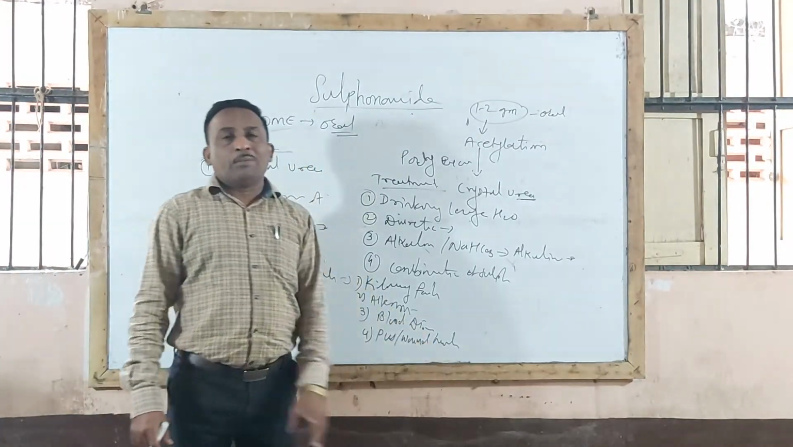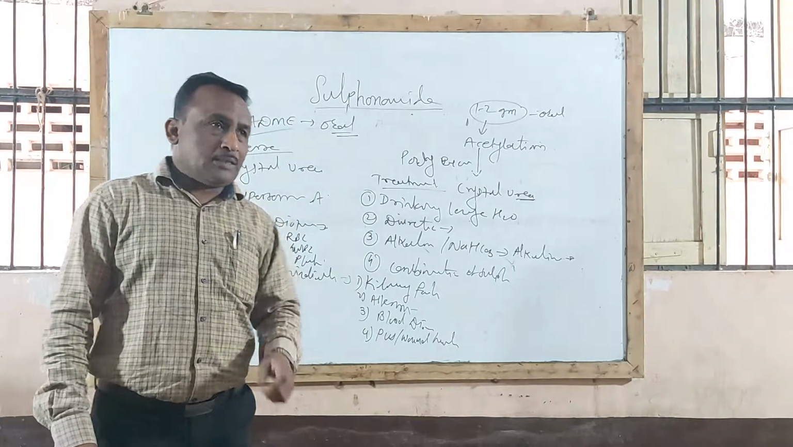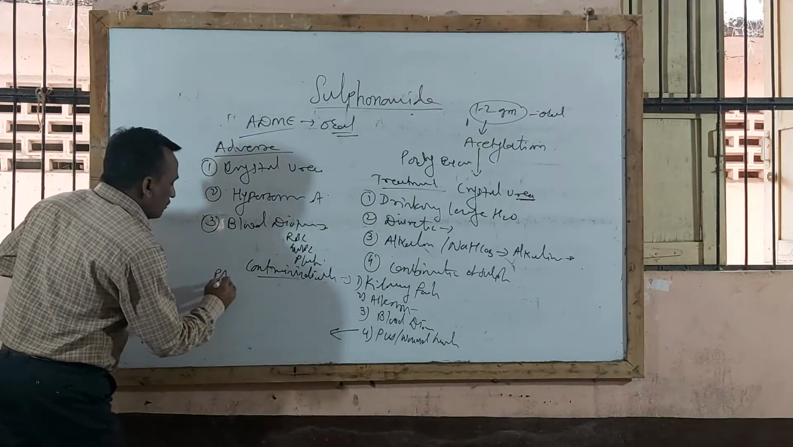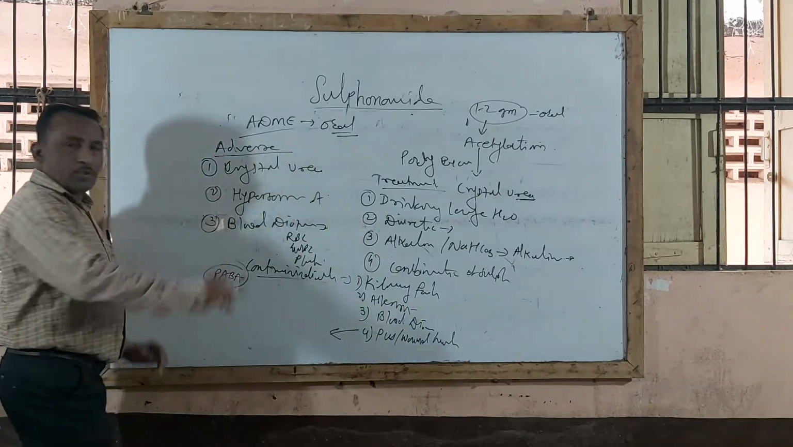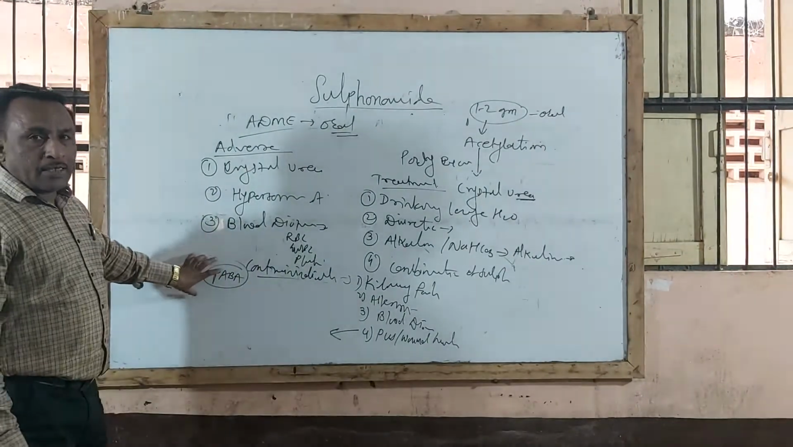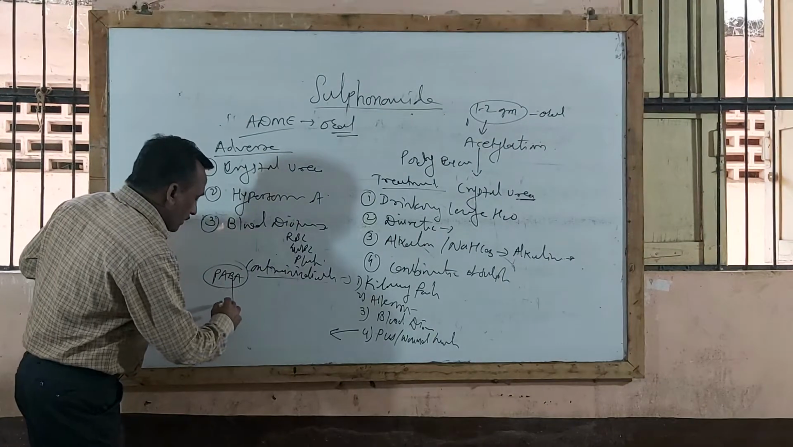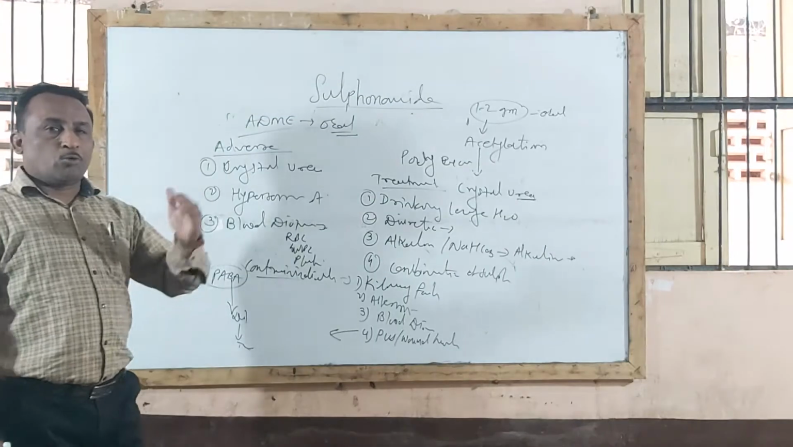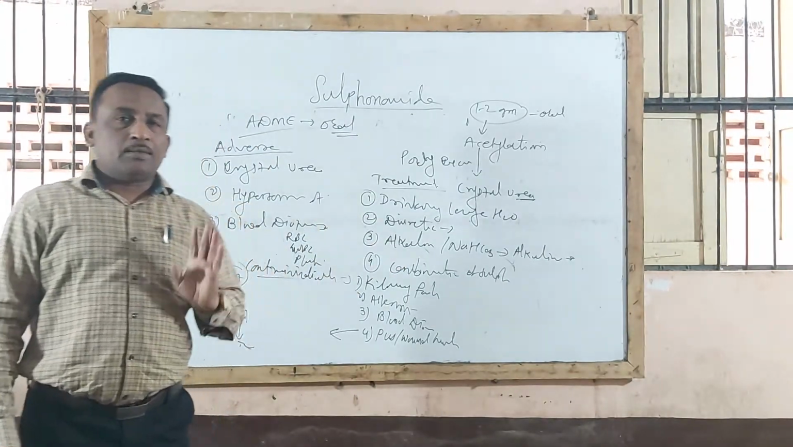Why sulfonamides are ineffective in presence of pus or in wound healing condition. This is because pus contains a higher concentration of PABA. Now you understand already the mechanism of action, that PABA is used as a raw material for synthesis of dihydrofolate and tetrahydrofolic acid, thereby growth or multiplication of microorganisms takes place.